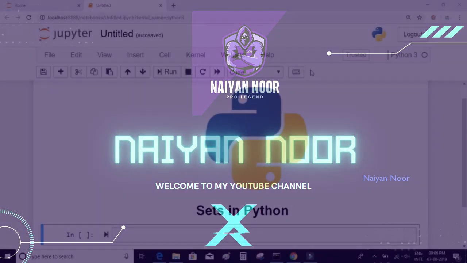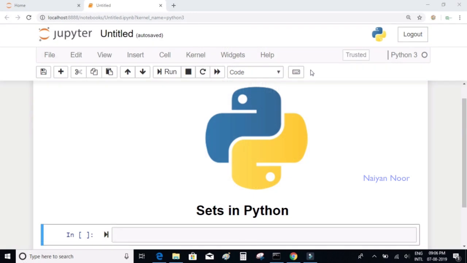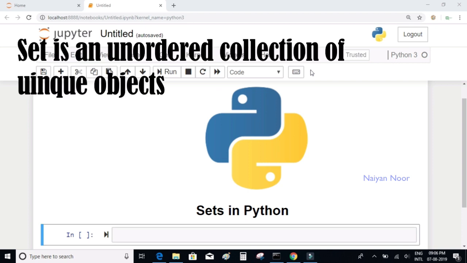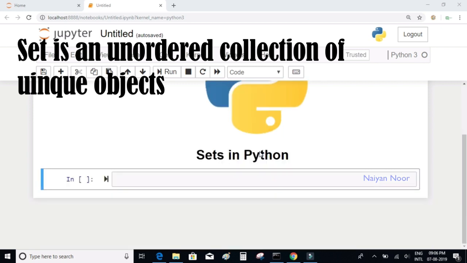So let us discuss the set data type in Python. Sets are basically an unordered collection of objects. By unordered collection of objects, I mean that it cannot be indexed like lists or tuples. So let me try to define a set and let us try to understand what that statement means.